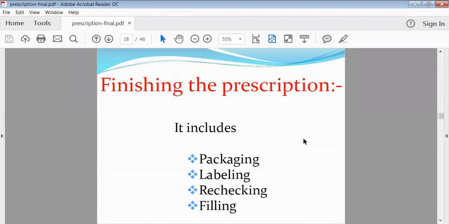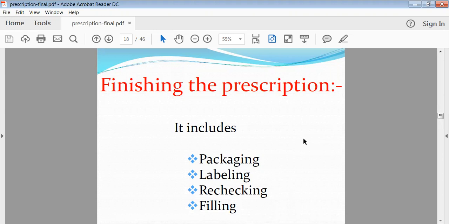The patient should get the idea. So for knowledge purposes, and also for identification purposes, there should be labeling on that bottle. If the label is not there, then you cannot identify the name of the tablet or the dose of the tablet inside that bottle. Then labeling should be done.